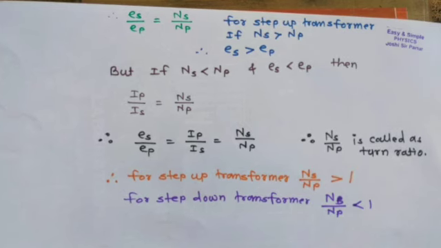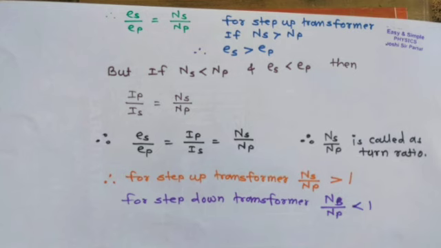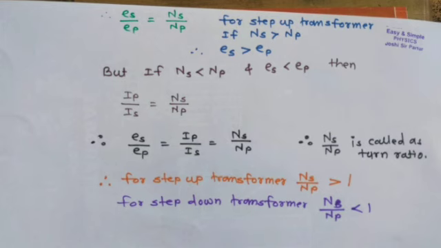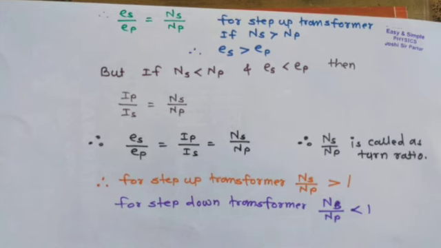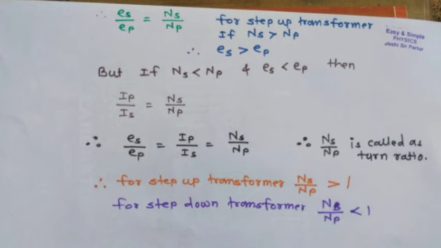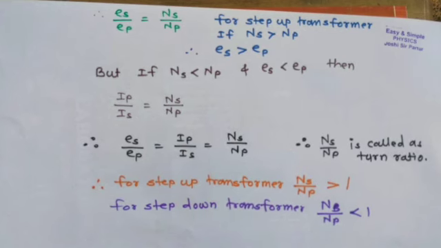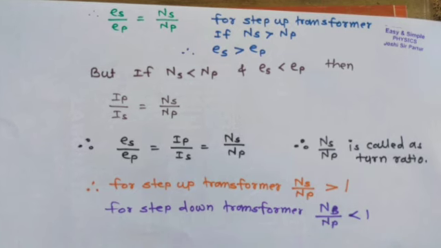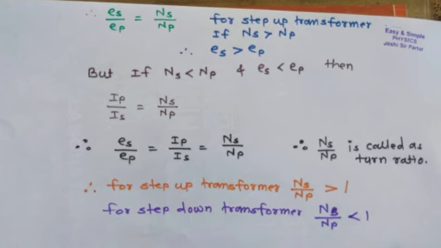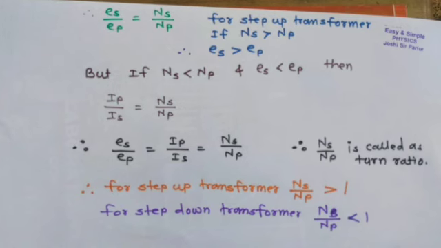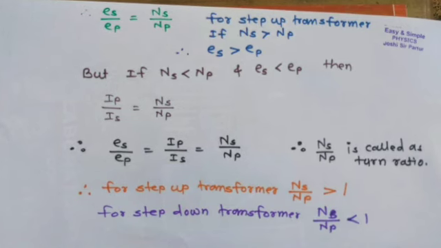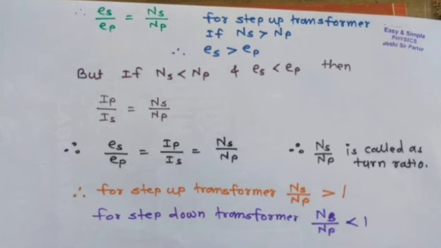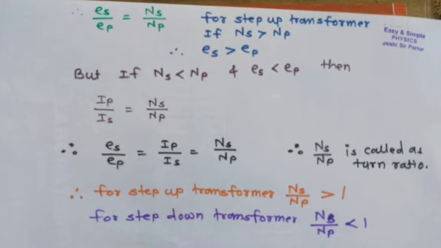For a step-up transformer, if the number of turns across the secondary NS is greater than the number of turns across the primary NP, we can say that EMF across the secondary is greater than EMF across the primary, that is ES is greater than EP. But if NS is less than NP, then ES is also less than EP. Then IP upon IS is equal to NS upon NP.